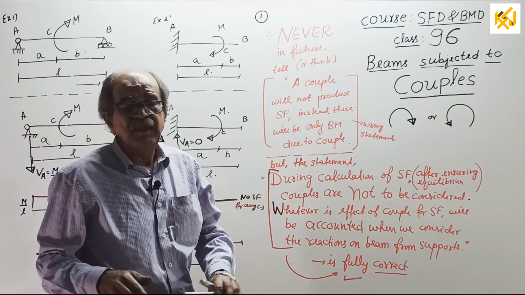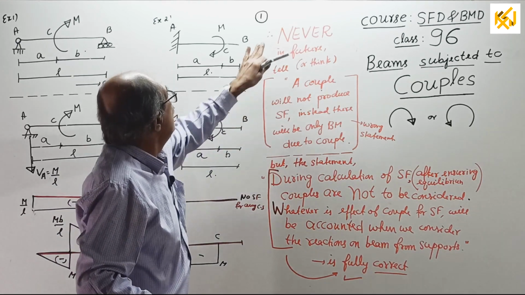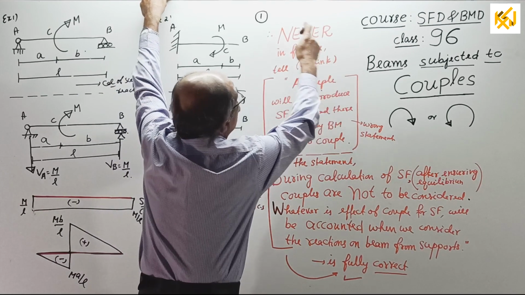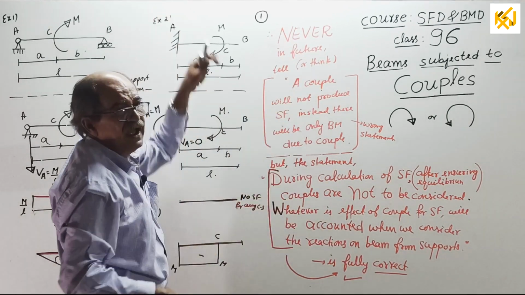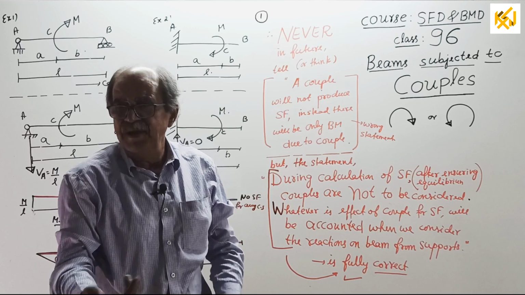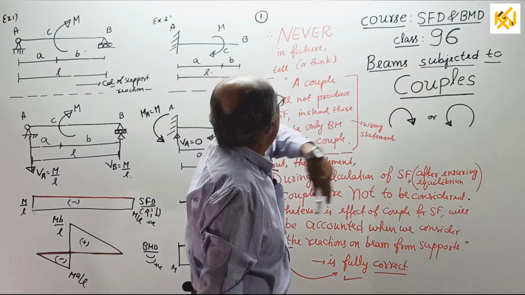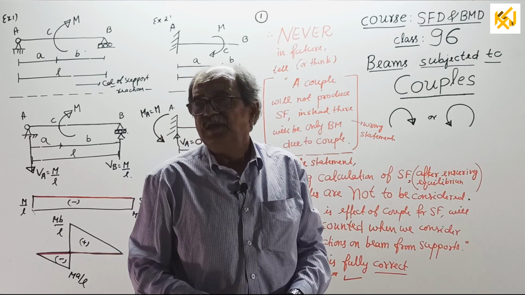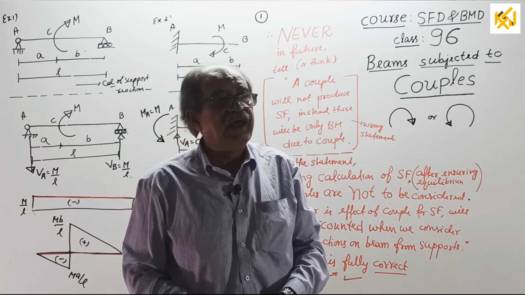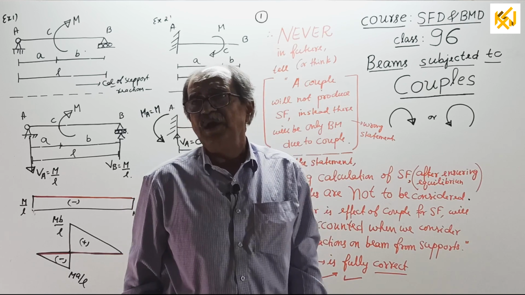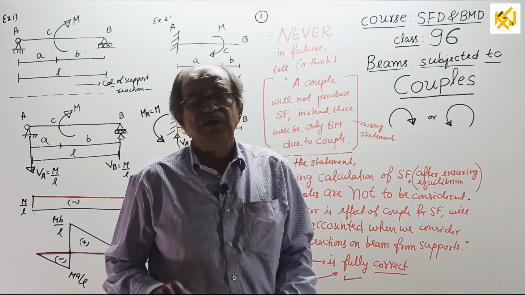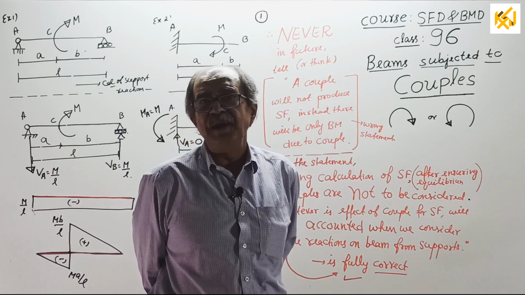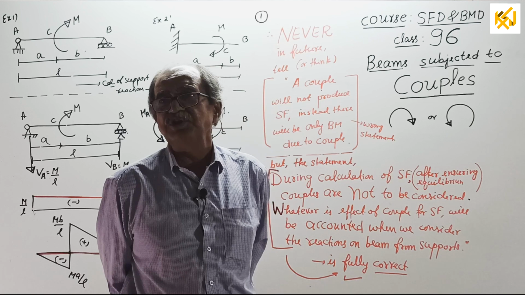So, I am concluding today because some time problem is there for me. Today I am concluding a small class, but I have given a very powerful concept. So, go through this concept and be ready. Maybe immediately, in class number 97, I will go for the second point, third point, or more points. That is, where all you should be careful when you consider couples for beams, how to find reactions, how to find bending moment under the couple, where two calculations you have to make.